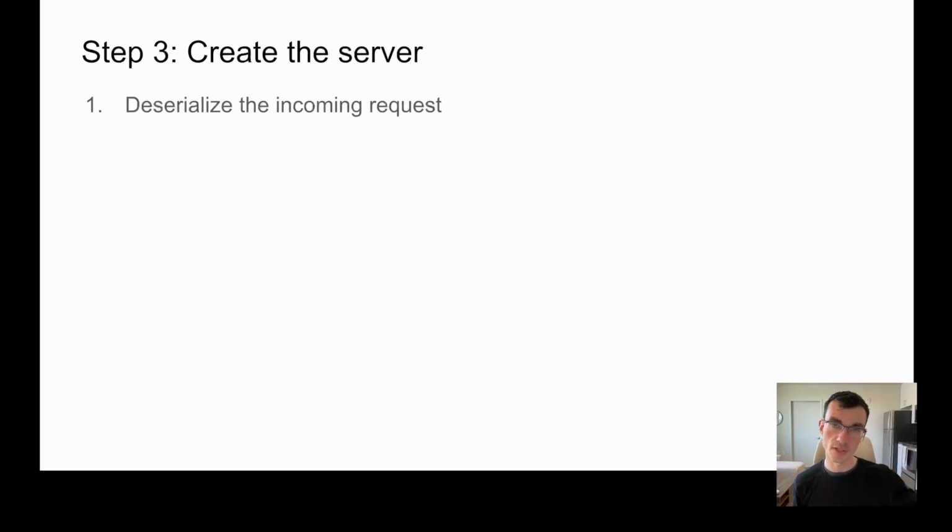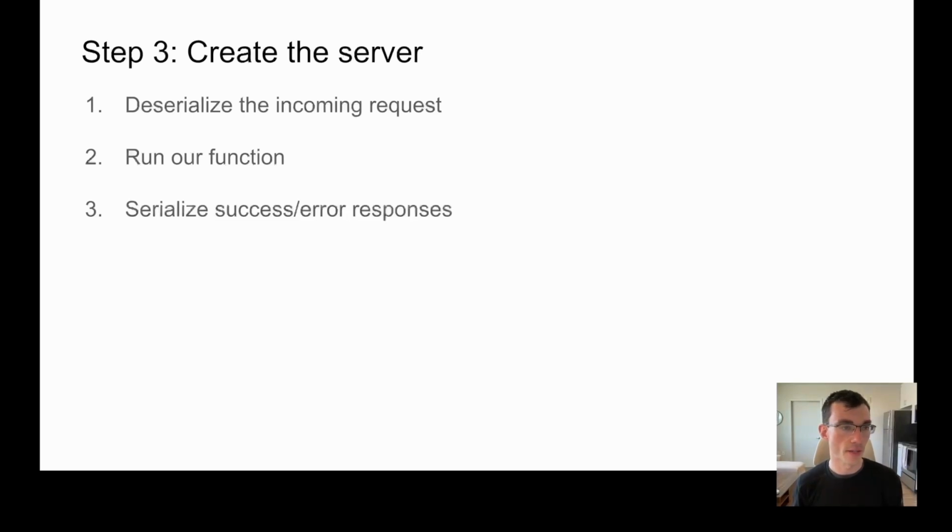So it's going to take that JSON body and map it into the input parameters to the function. It's going to pass it in and run that function. Then, depending on whether it's a success or an error, we're going to serialize it appropriately, and respond with the correct status for whatever happened.